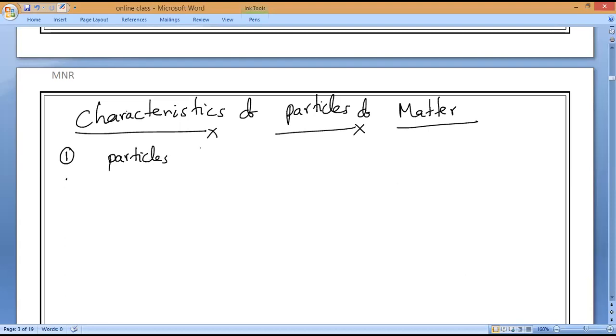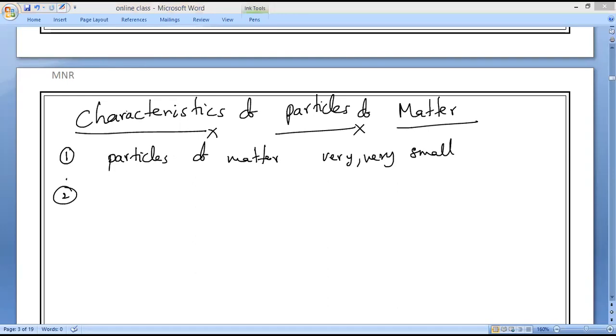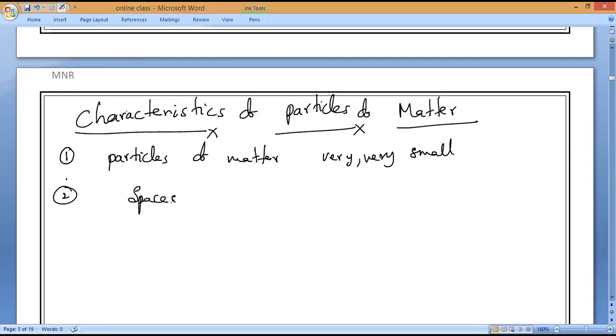Let us discuss one experiment to prove that particles of matter are very small. The second one is that they have spaces between them. Is it yes or no? What are the spaces called, Hari? Intermolecular spaces between them, and the particles have spaces between them.